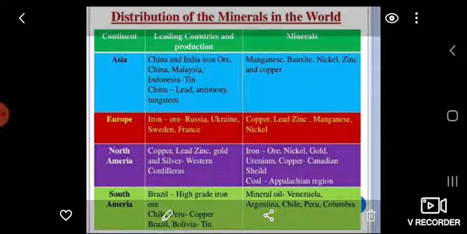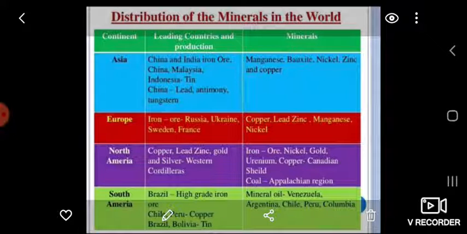The next continent is Europe. Europe is the leading producer of iron ore in the world. The countries with large deposits of iron ore are Russia, Ukraine, Sweden, and France. Mineral deposits of copper, lead, zinc, manganese, and nickel are found in Eastern Europe and European Russia.